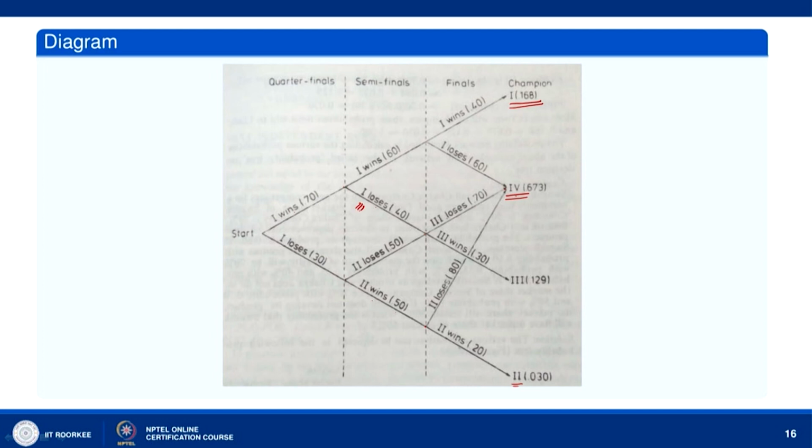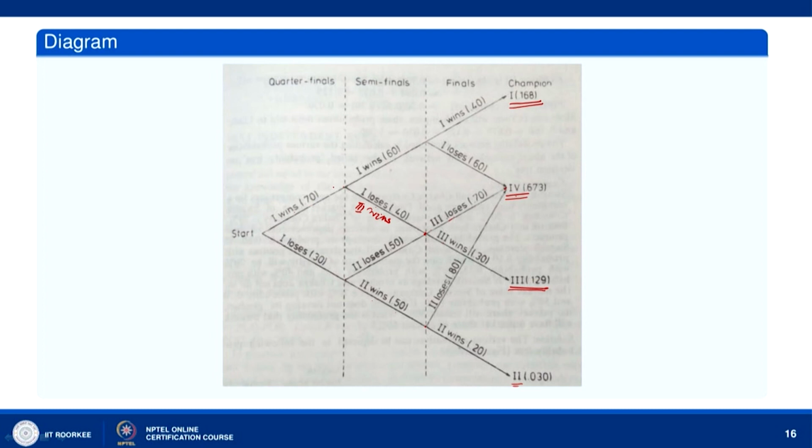Here 1 losing means 3 wins. Now 3 plays with player 4 in the finals. If 3 loses, 4 becomes the champion. If 3 wins against player 4, then 3 becomes the champion.